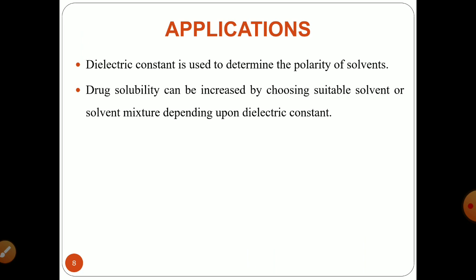Drug solubility can be increased by choosing a suitable solvent or a solvent mixture depending upon their dielectric constant. In the process of solubilization using solutes and solvents, depending on the polarity of the solvent you can have solubilization, and to have information about the polarity of the solvent you must have an idea about the dielectric constant. So the dielectric constant will help you determine the polarity of solvents, as well as improve the process of solubilization by selecting a suitable solvent.